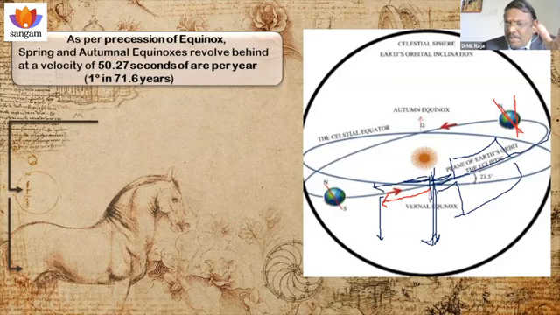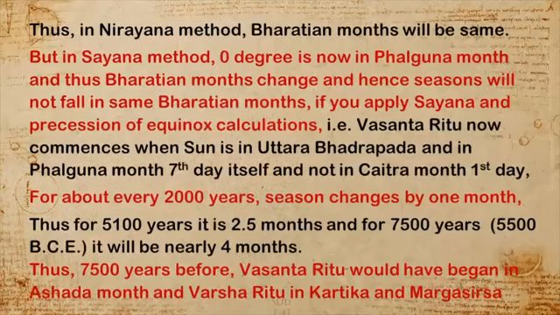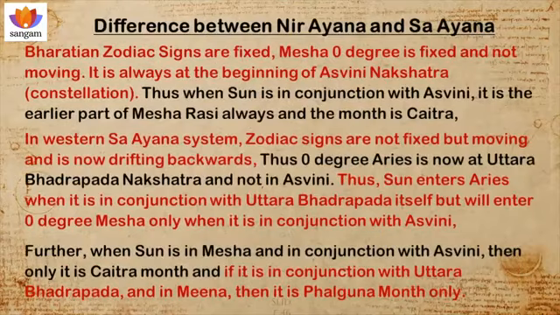Ours is based on the ecliptic of the Earth. That we should understand. So when the Sun enters Ashwini, it is the beginning of Mesha Rasi and the beginning of the month Chaitra in our calculation. But in the Sayana method, if we consider 24° backwards as the cutting point of the vernal equinox, then that point will be Bhadrapada Nakshatra and Meena Rasi.